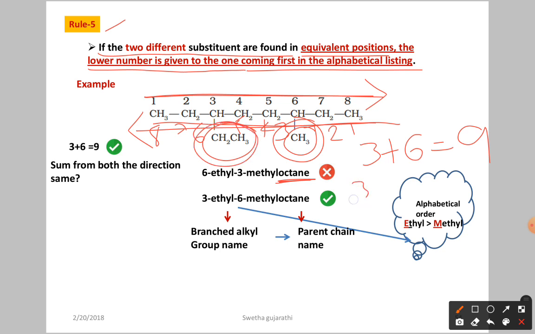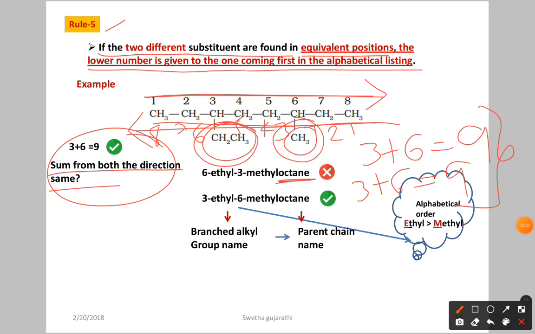So in this direction also we have 3 plus 6, 9. So the sum of the substituents in both directions is the same.